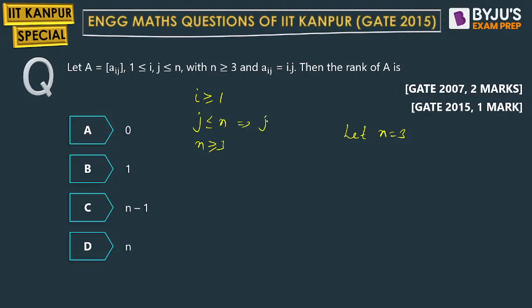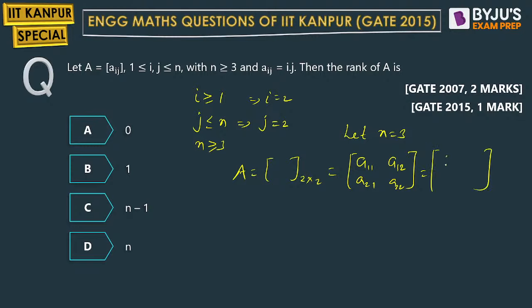Let us say j is 2, and i should be greater than or equal to 1. Let us say i is also 2. So students, matrix A will have order 2 cross 2, and the elements are i into j. So row number into column number: 1 into 1, 1 into 2, 2 into 1, 2 twos are 4.